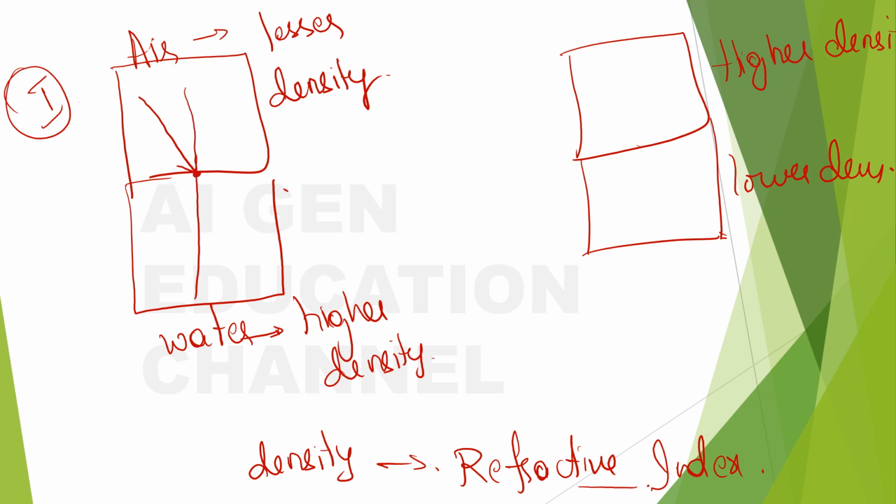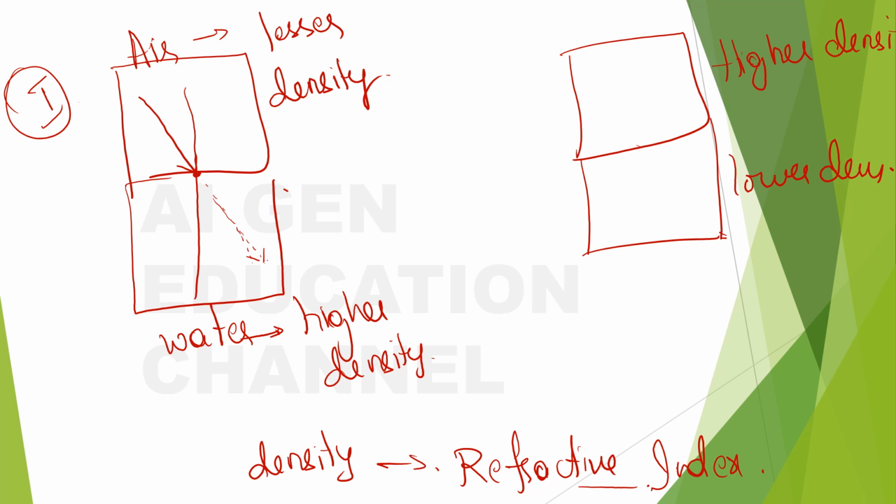In usual case this should go like this, right? A straight line, but it's not going like that. It is because there is a difference in the optical densities of the medium. So what happens? As it is moving from lesser density to higher density, the speed of the light ray slows down, and this will tend to bend towards the normal.